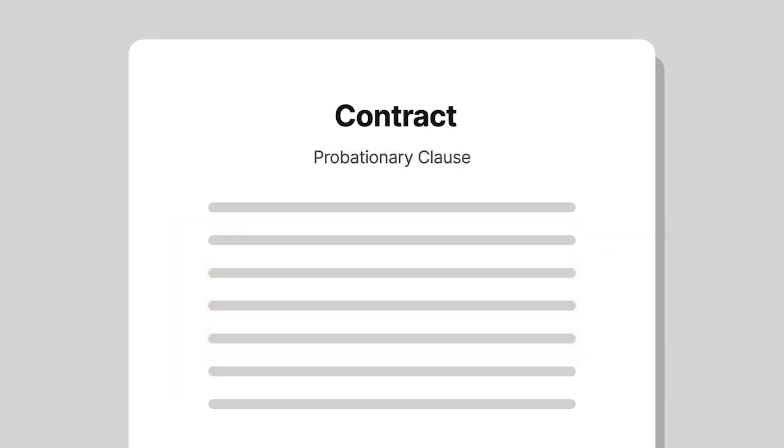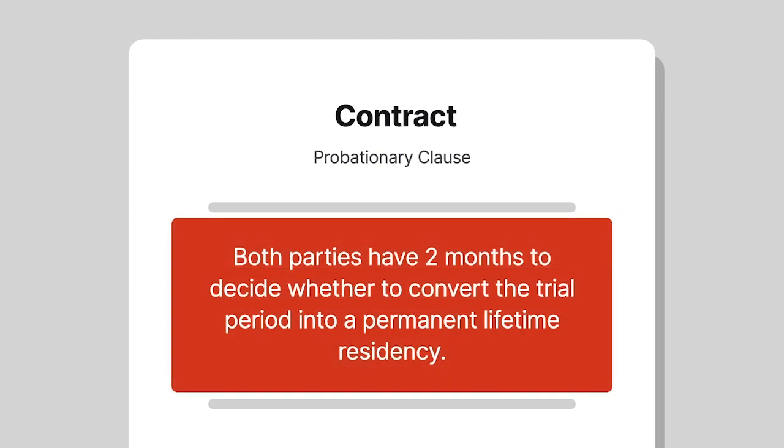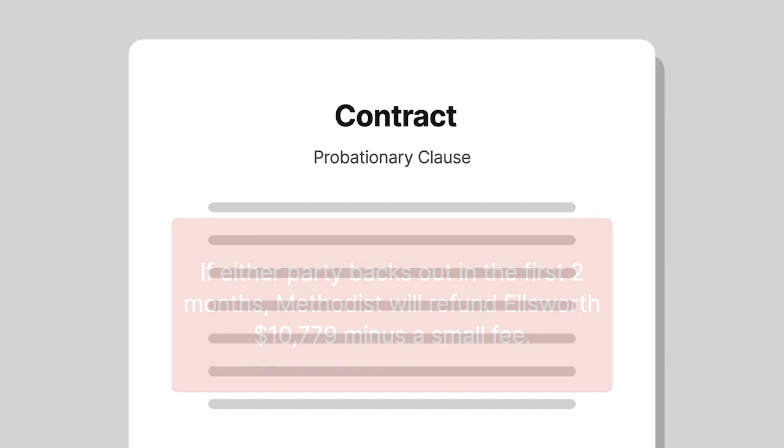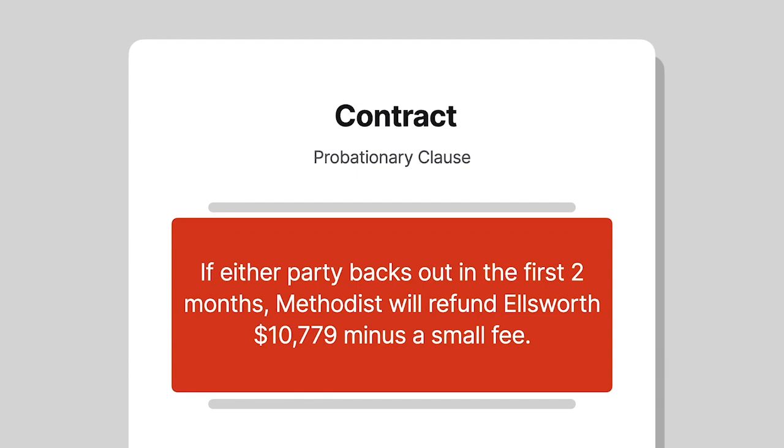However, the contract also contained a probationary clause. This clause gave both parties 2 months to decide whether to convert the trial period into a permanent lifetime residency. If either party backed out within those 2 months, Methodist agreed to refund Ellsworth the gift she paid minus a small fee for monthly rent.